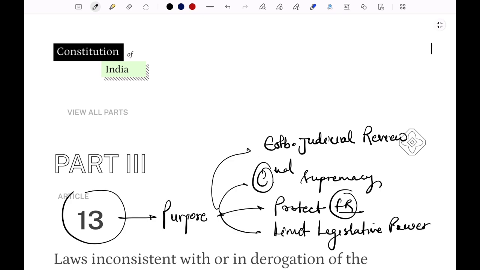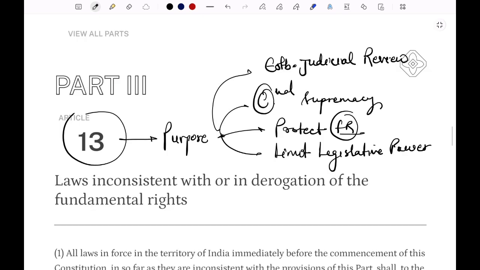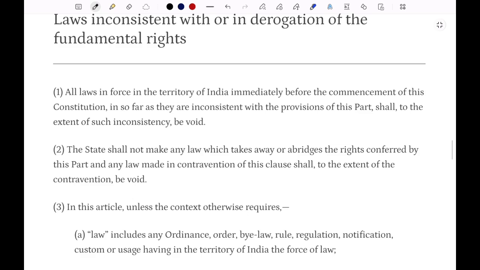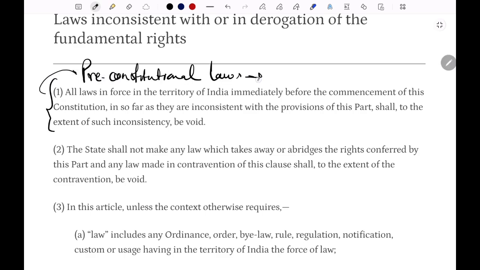Now there are basically 4 clauses under Article 13. We will discuss each clause one by one, or we can read it simply from the given article. If we read the first one, Article 13 clause 1 deals with pre-constitutional law. What does it deal with? Pre-constitutional law, like laws that existed before 26 January 1950. This applies to the laws before that date. That means if there is a law that is inconsistent with the fundamental right, then that law will be void.